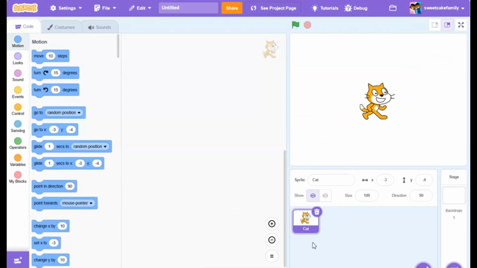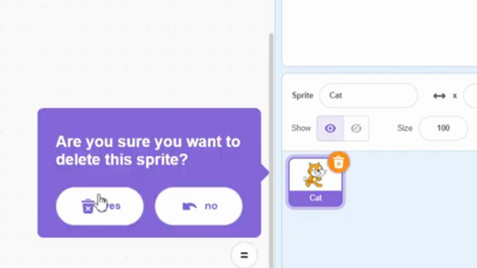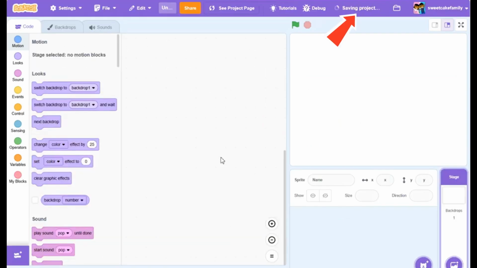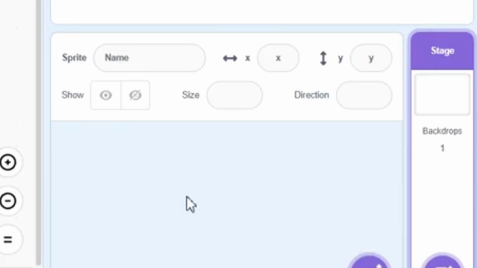Okay, so you've opened up a brand new project, which you can do the moment you enter Scratch, just by pressing the new project button. Next, we're going to delete Scratch Cat, and yes, we want to delete him. And be sure to save your project as you go along. That way you don't lose anything.